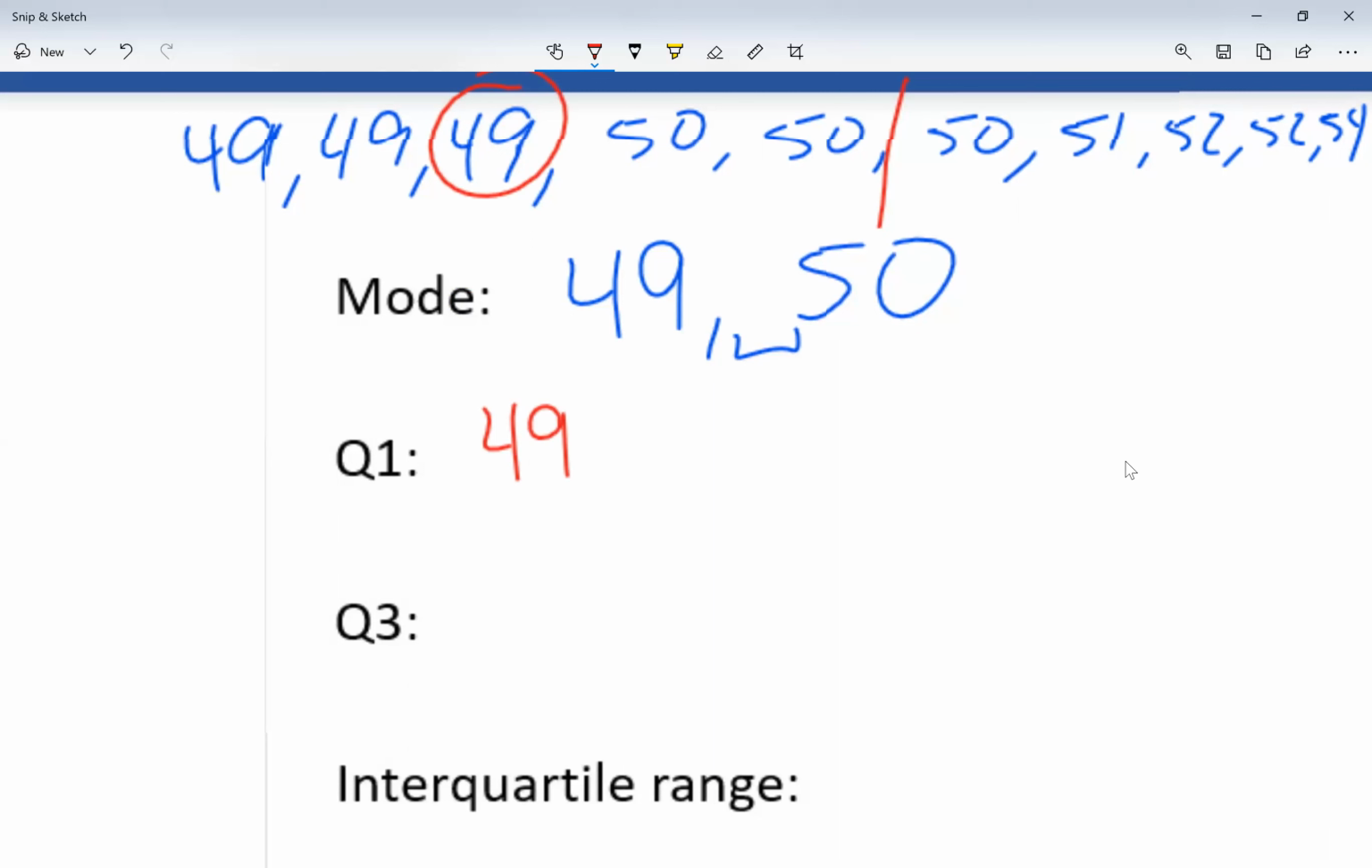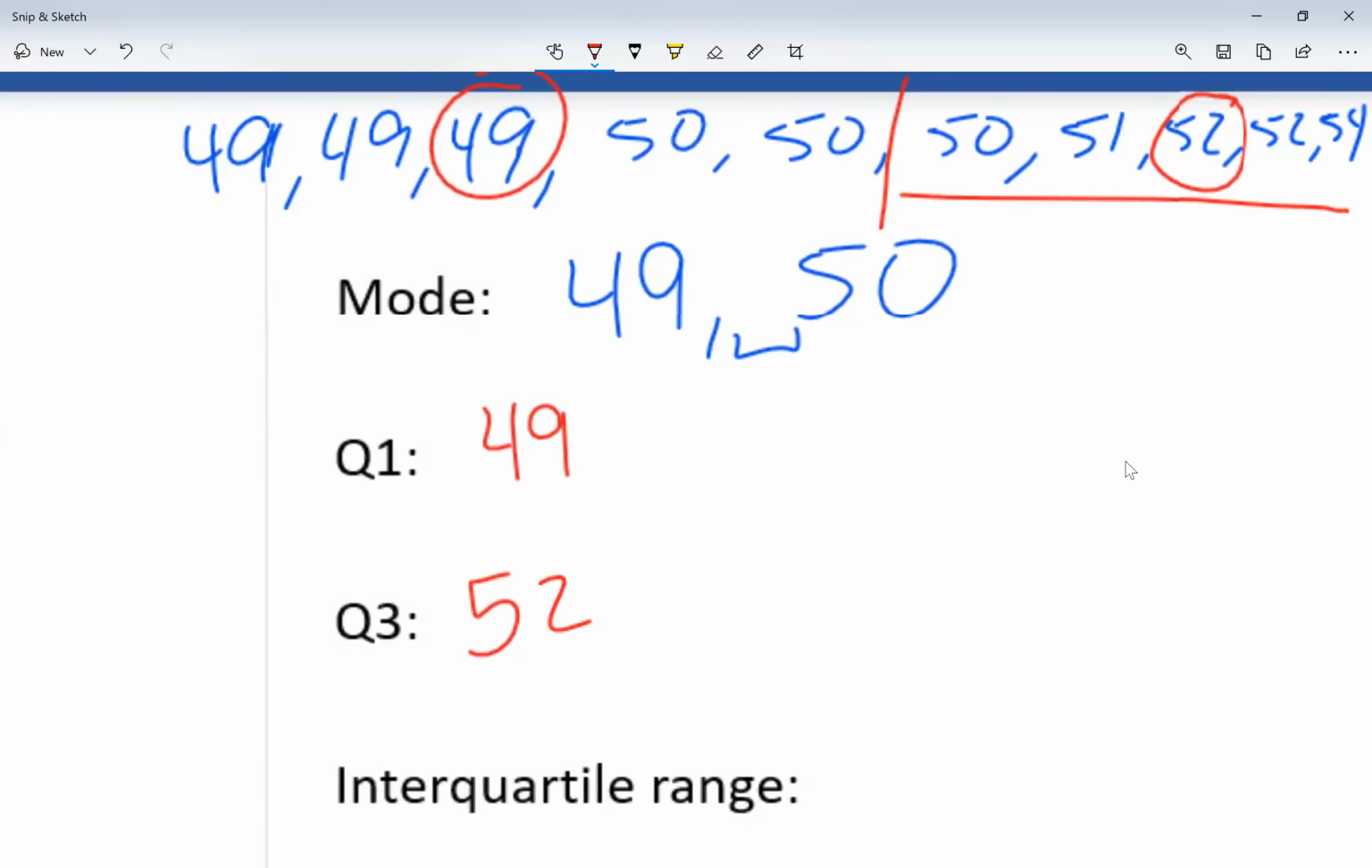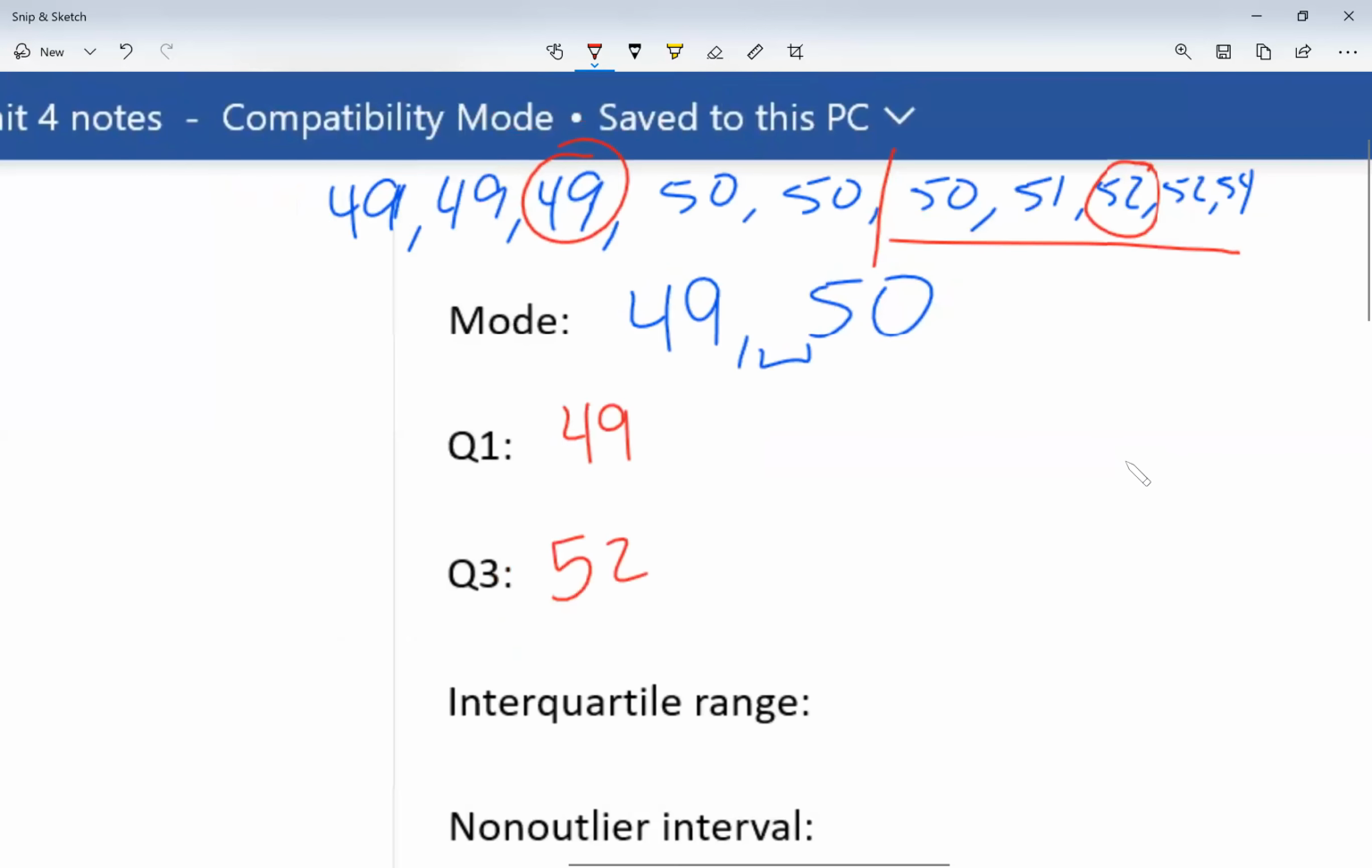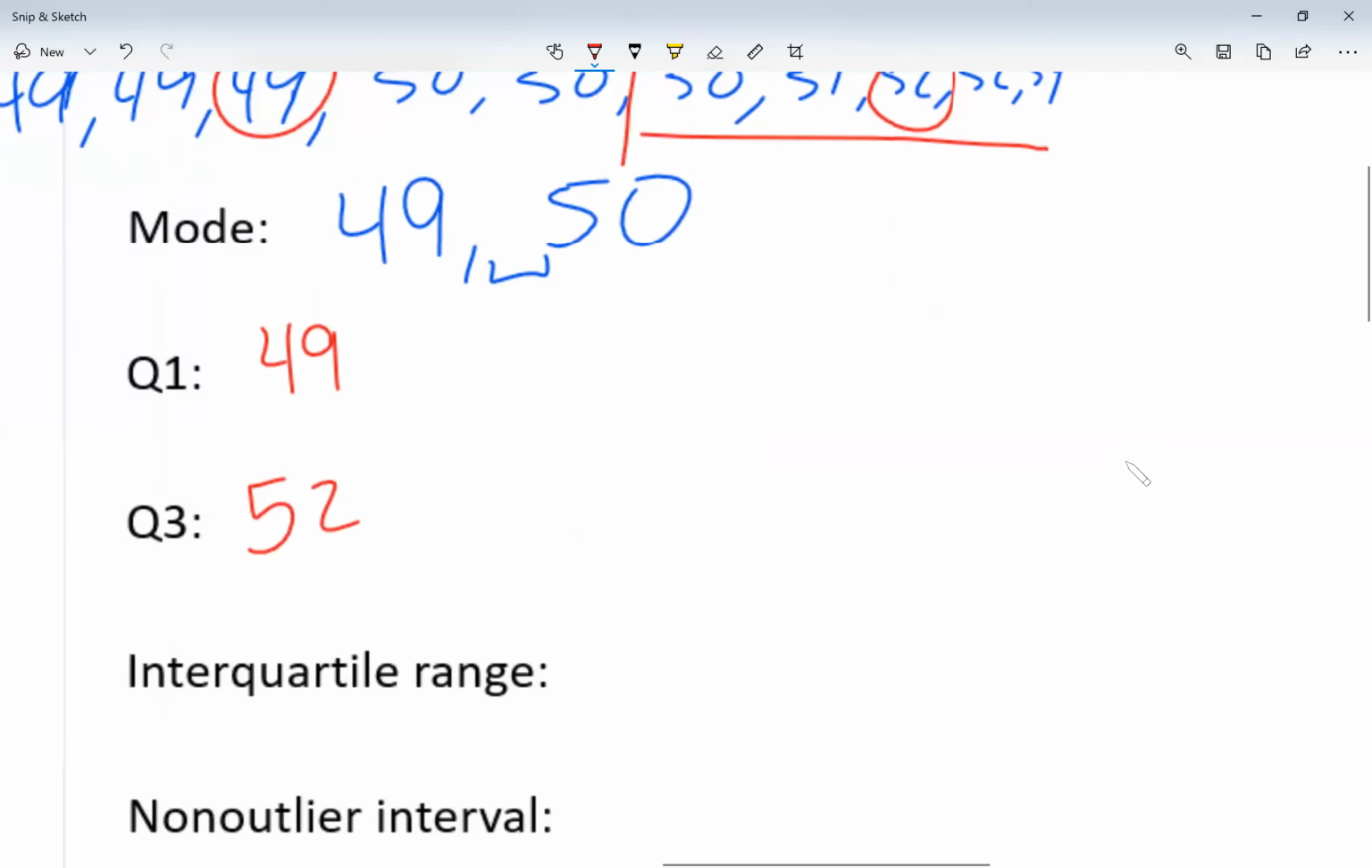For my quartile 3, I look at my upper half. What number is in the center? Well, it happens to be a data point. There has to be a number from the data. So my quartile 3 is going to be 52. Now, my interquartile range: I'm going to go quartile 3 minus quartile 1. 52 minus 49 is 3. So my interquartile range is 3.